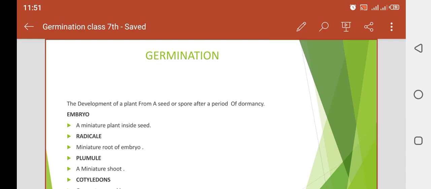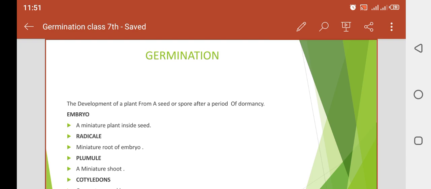Germination is the condition in which plants grow in favorable conditions, like correct temperature, air, and the things which are needed for the plant. This is called germination. It is the development of a plant from a seed or spore after a period of dormancy. Clear? The seed which develops into a proper plant after a period of dormancy is called germination.